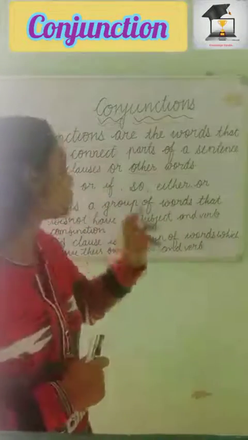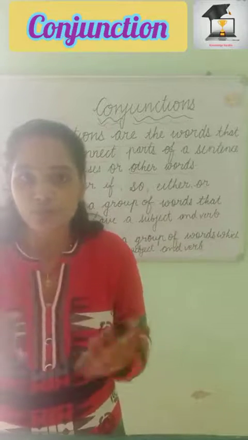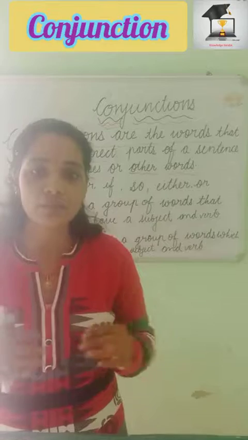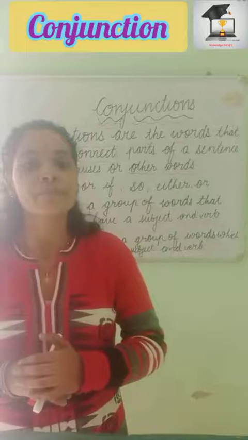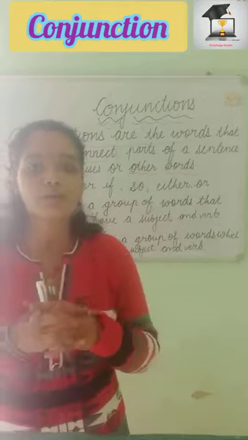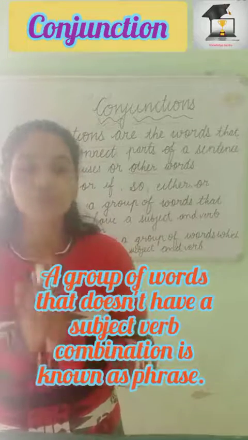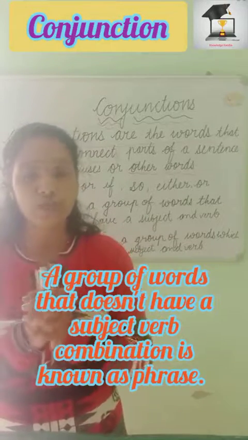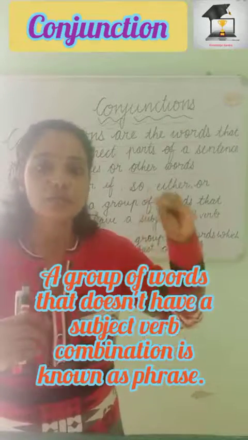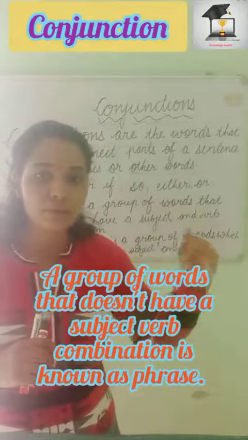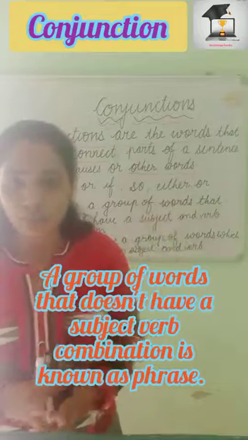When we talk about phrase and clause, you may be confused if you're not aware of them. It is not possible to explain it in detail now, but I'll make another video for phrase, clause and sentences. For now, in short, I have written the definition of phrase and clause also. But first of all, we'll know what conjunctions are. Conjunctions are adding words, joining words or connecting words which join phrases, clauses or the parts of clauses or phrases. They are the parts of sentences only, or other words like noun and pronoun.